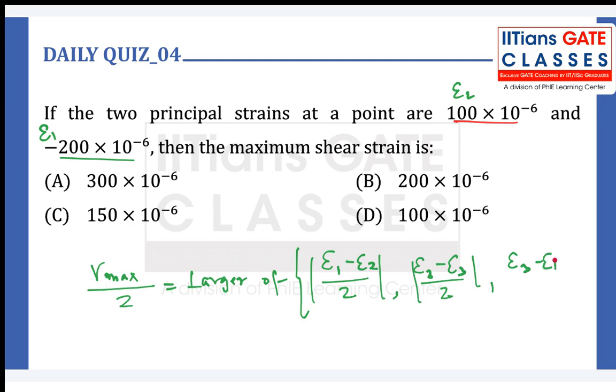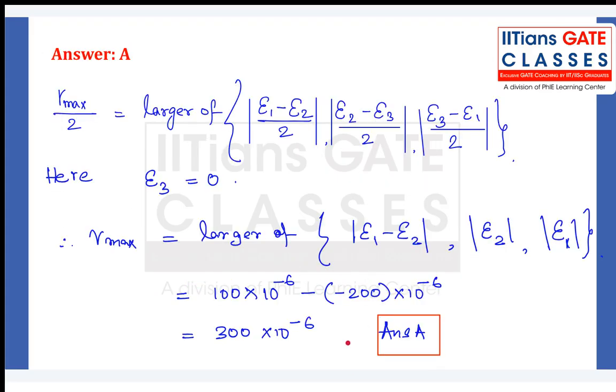Epsilon 3 minus epsilon 1 divided by 2, only the magnitude. Now in this question, you can clearly see that the value of epsilon 3 is 0. The third principal strain is not there. So epsilon 3 will get cancelled out. Now this equation will change to something like this. If you put epsilon 3 is equal to 0, it will change to something like this.